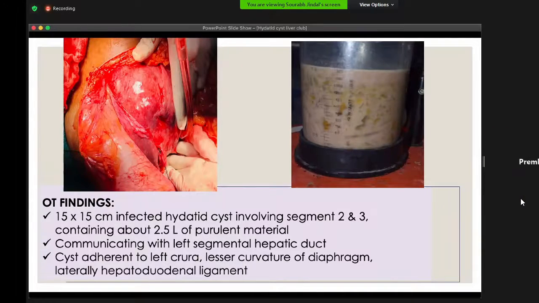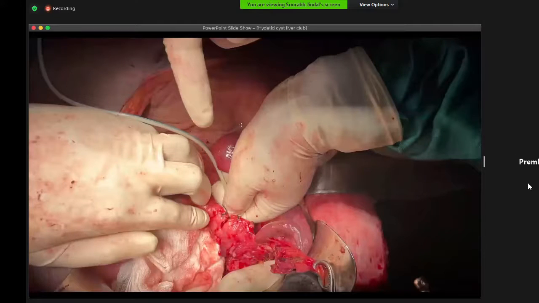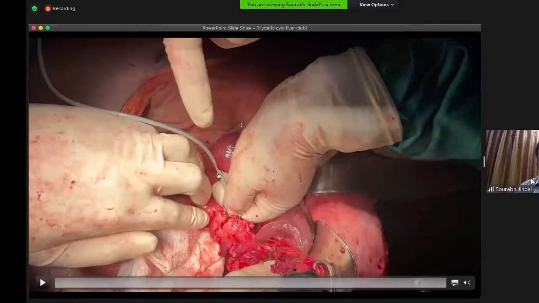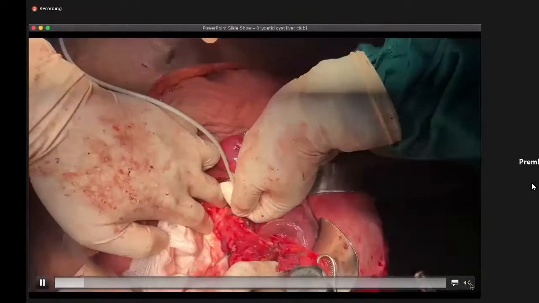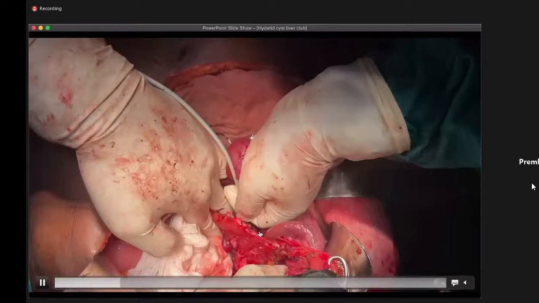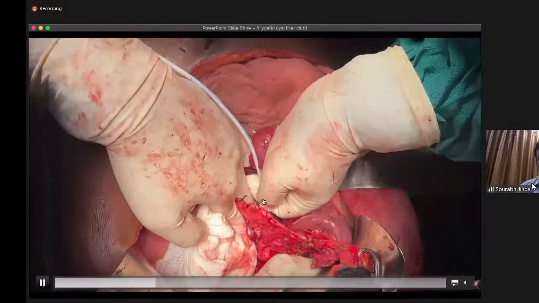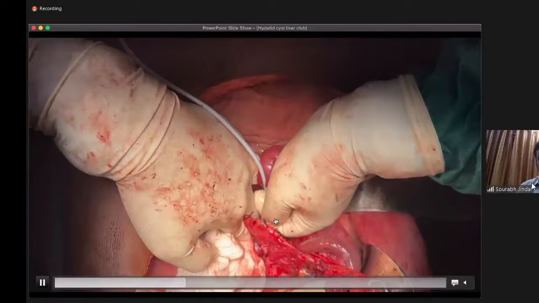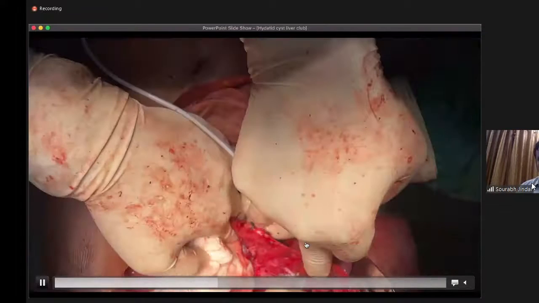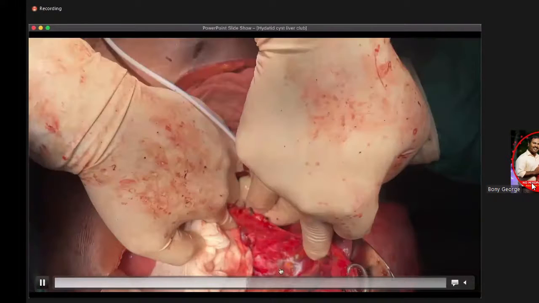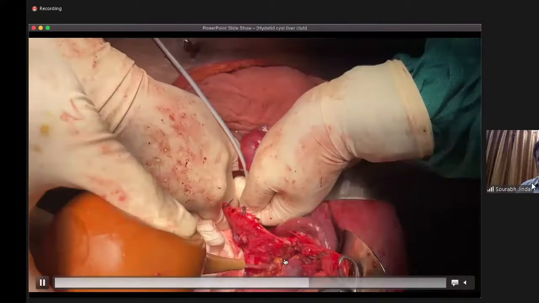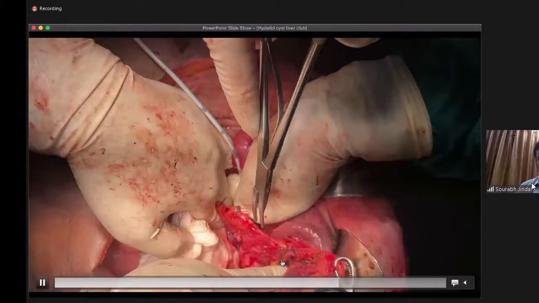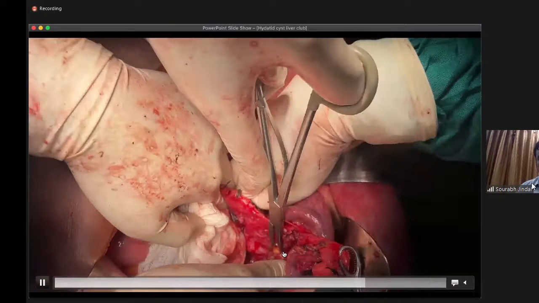This is the video showing the transcystic approach. We inserted an infant feeding tube and injected propofol, and propofol was coming out from this segment and the left lateral segment, showing that there was a cystobiliary communication.